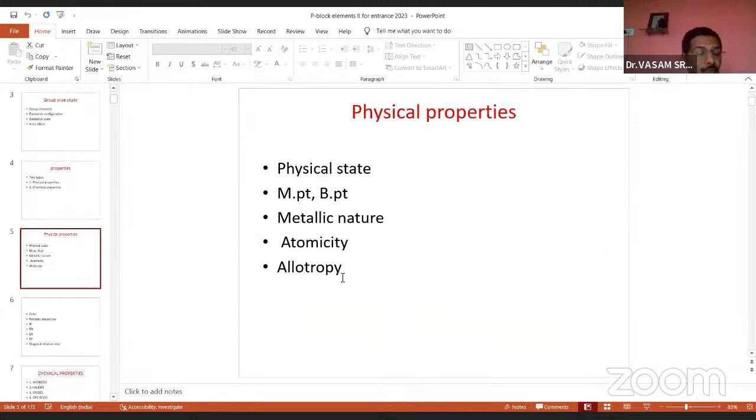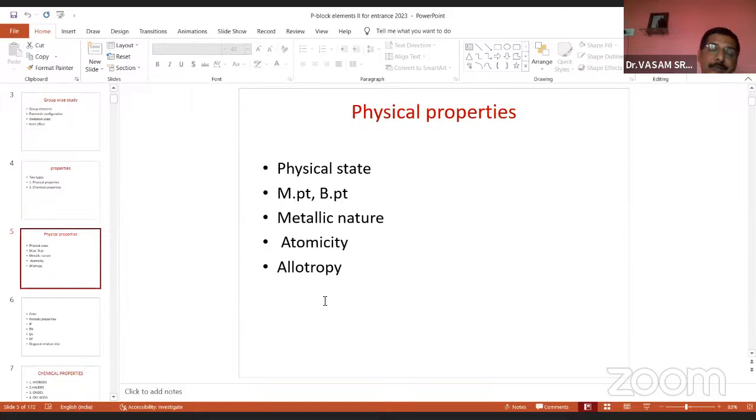And the next one, allotropy. It is also a most important physical property. Allotropy means the same element can exhibit different forms. For example, in the 4A group, carbon exhibits different forms of allotropes: crystalline allotropes and amorphous allotropes. Crystalline ones, for example diamond, graphite, and Buckminster fullerene, all come under carbon allotropes. Sulfur also exhibits allotropic forms, and phosphorus exhibits red phosphorus, black phosphorus, and white phosphorus. In nitrogen also there are alpha nitrogen and beta nitrogen. They are all allotropes.